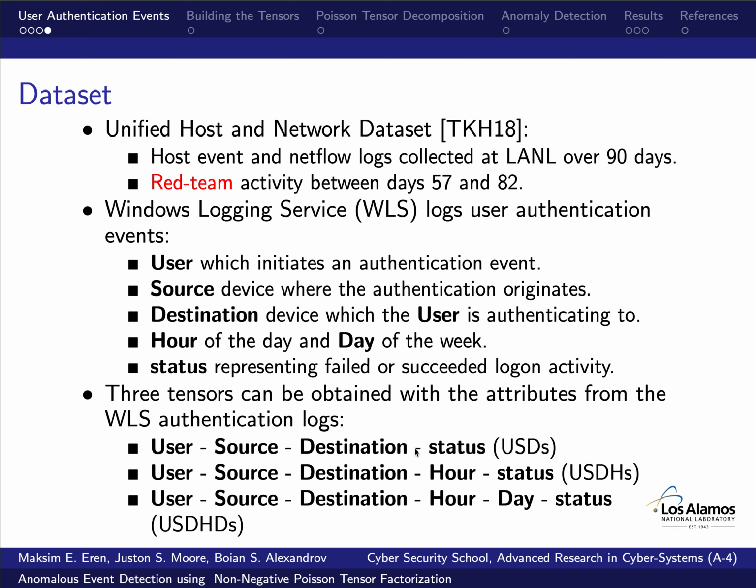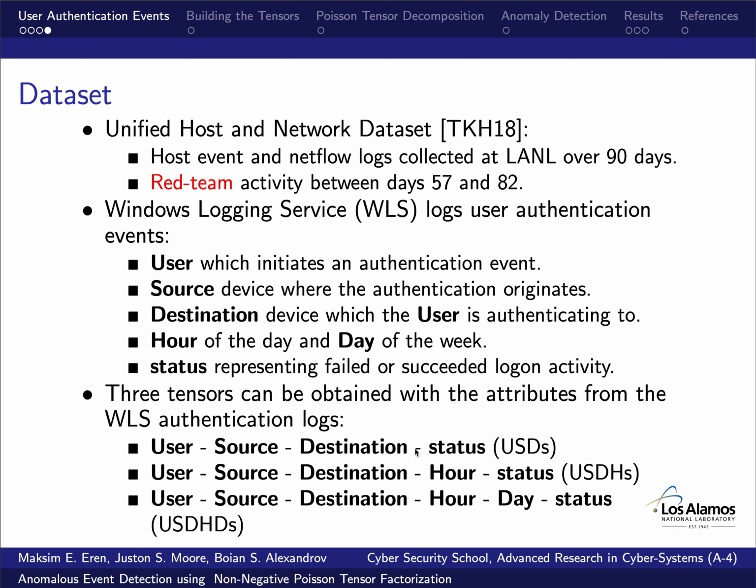In this project, we use the Unified Host and Network dataset, which consists of NetFlow logs and host event logs collected at LANL over 90 days. There's a red team activity between days 57 and 82, which can be used as ground truth in anomaly detection. We extract the attributes: user, which initiates an authentication event; source device, where the authentication originates; destination device, which the user is authenticating to; hour of the day and day of the week attributes; and status, representing failure or success of the logon activity.